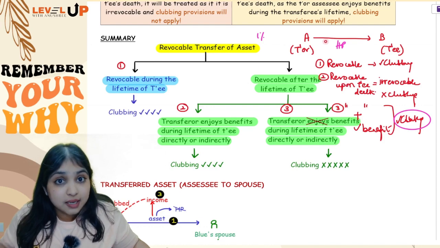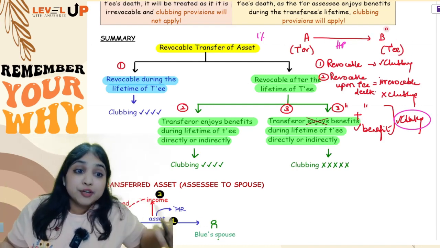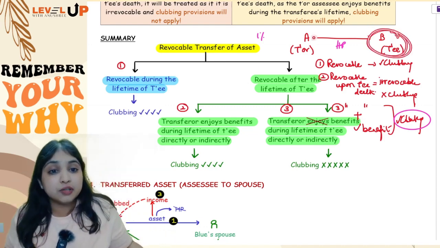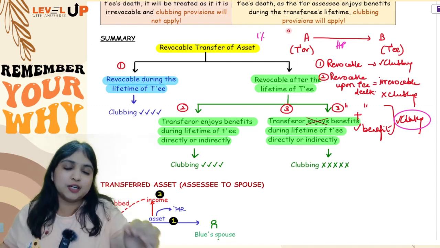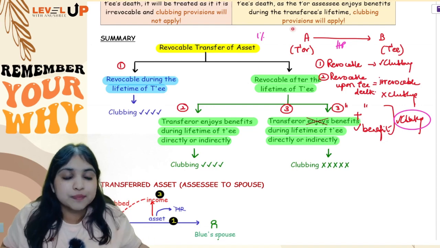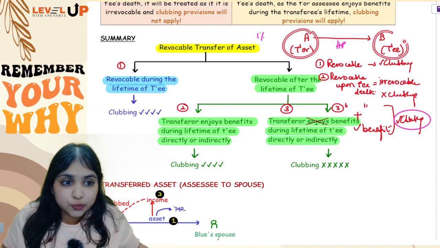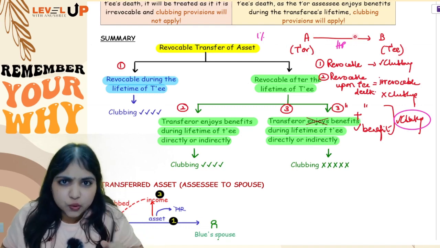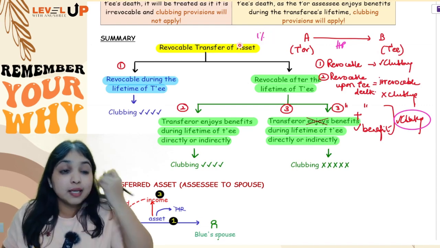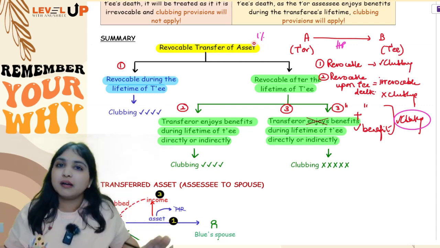So, in case it is revocable upon transferee's death, full stop, then no clubbing. But if it is revocable upon transferee's death, but during the transferee's lifetime, if the transferor is enjoying some benefit directly or indirectly, then clubbing provision will apply. Okay, and see, one small thing I'll tell you. I said in my example only 1% rental income the transferor is enjoying during the transferee's lifetime. So how much will you club? Will you club only this 1%? No. If clubbing provision will apply, then the entire income will be clubbed, not just this benefit which he is enjoying. The entire income will get clubbed.